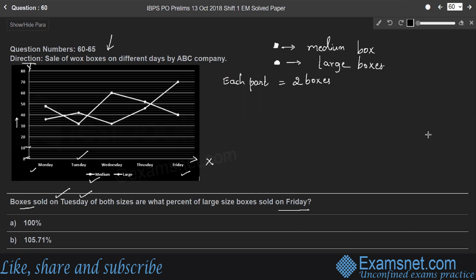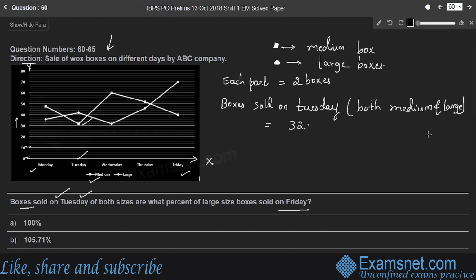Therefore, on Tuesday, medium sized boxes are 32, indicated with the square symbol, whereas large sized boxes were 42. That means both medium and large boxes, total boxes sold on Tuesday: 32 plus 42. So there were 74 boxes sold on Tuesday.